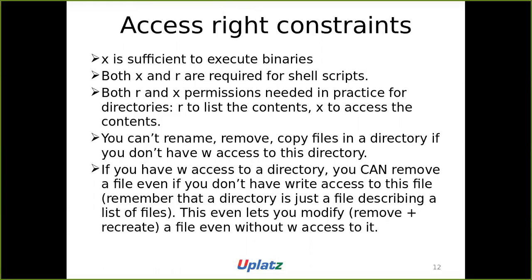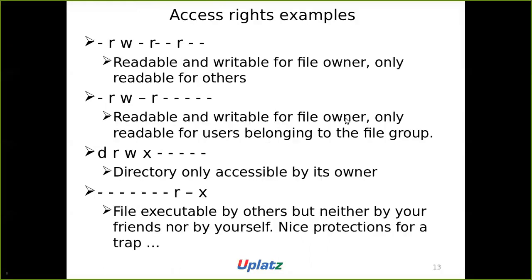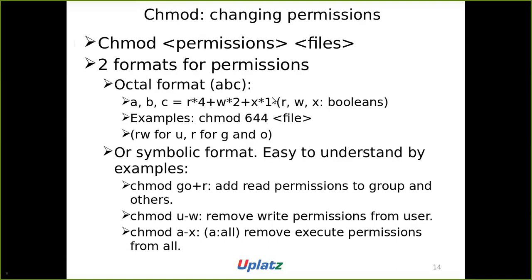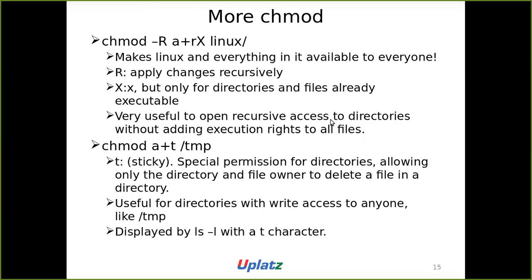X is sufficient to execute binaries, required for shell script. So you can go through that. You can remove a file even if you don't have w access to the file. So you can just go through whatever we have seen. And you can see here, readable and writable for file owner, and only readable for others. So others means group and others actually. So you can check on that. Two formats, octal format or symbolic format, you know that, 4 2 1, and then it will be given. So this is nothing different.